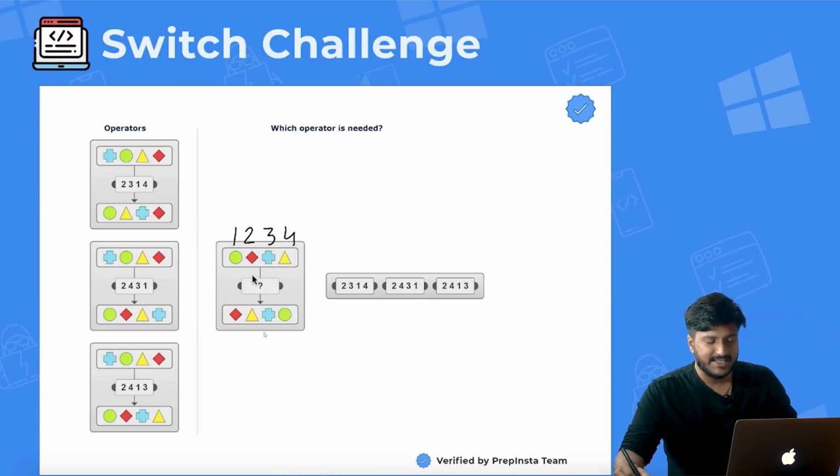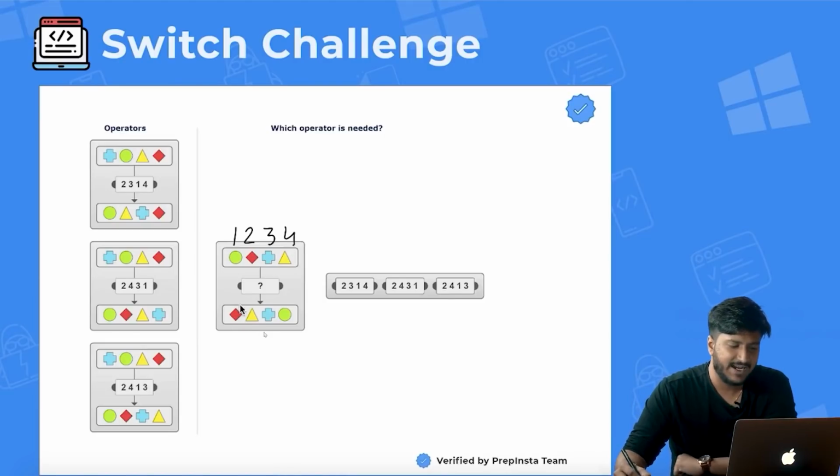Now I will see, after the code, where I can find all of these values, right? As you can see, triangle, earlier it was here, now it's here, so I will say 2. Triangle, which was here, now it's here, so I will say 4. Then it was here, remained here, so 2, 4, 3.